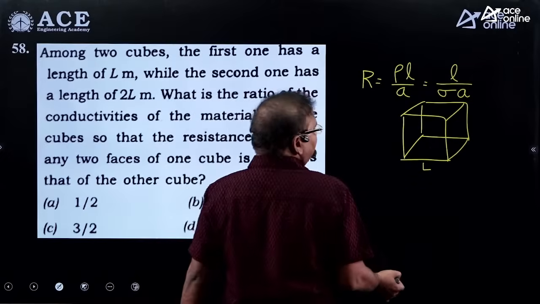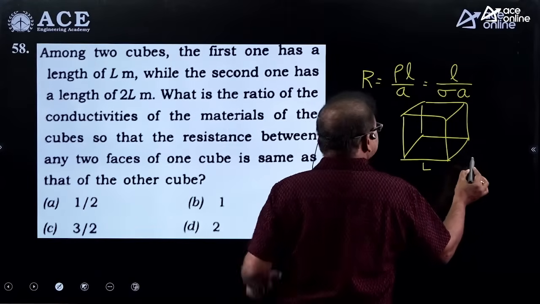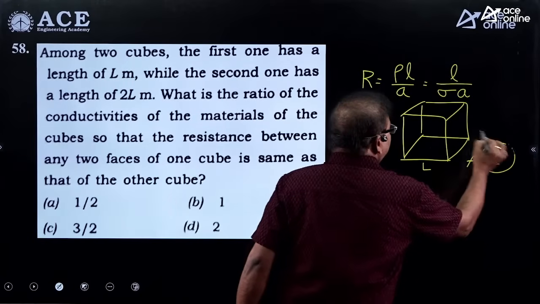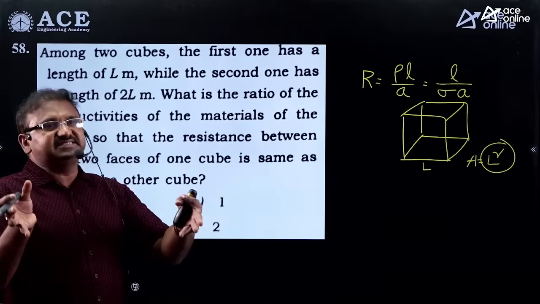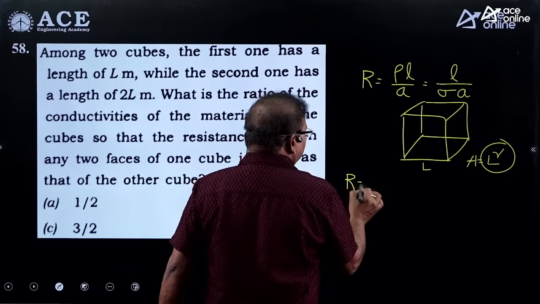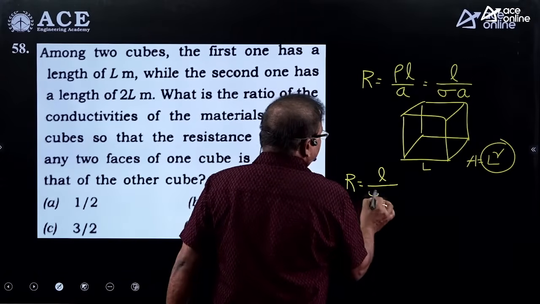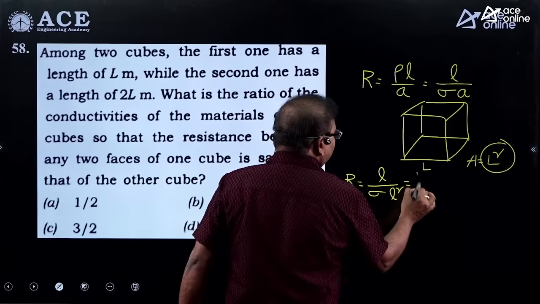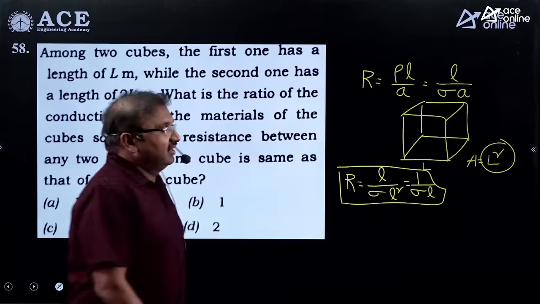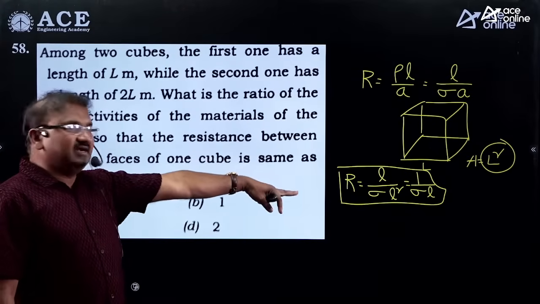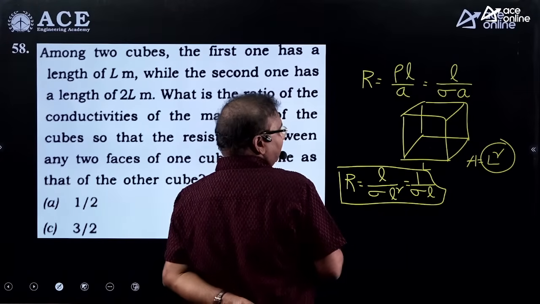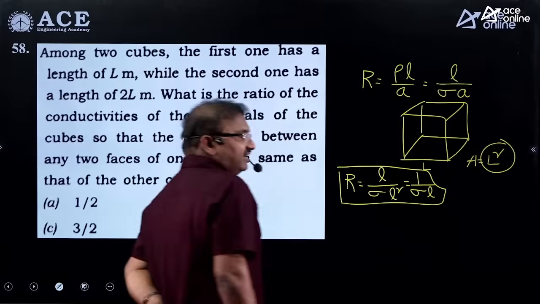Now, based on that, the face area is L square, because for a cube which we are considering, the face area is L square. Now, finally, R is equal to L by sigma A, with A as L square, so finally we are getting 1 by sigma L. This is the way we are getting the relation between the resistance and the conductivities.